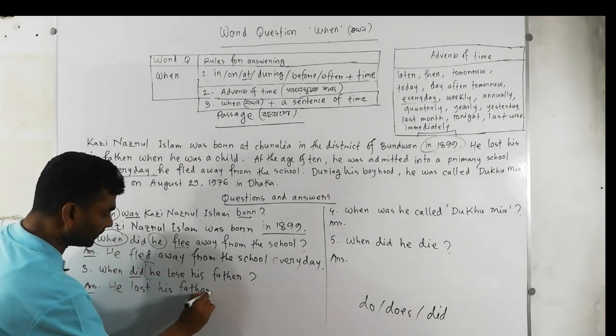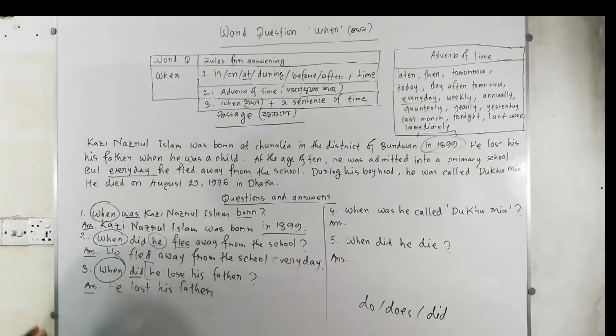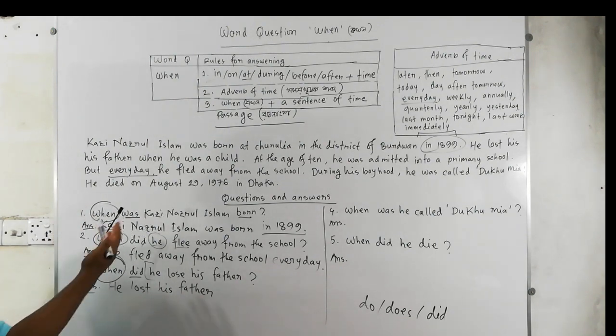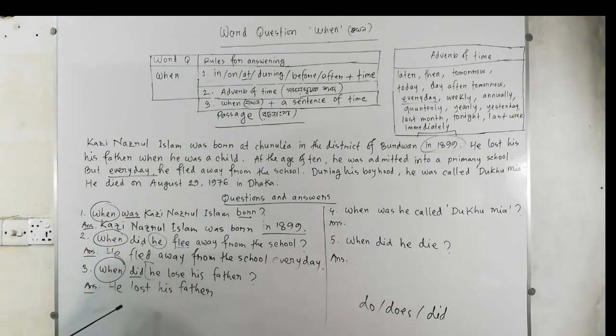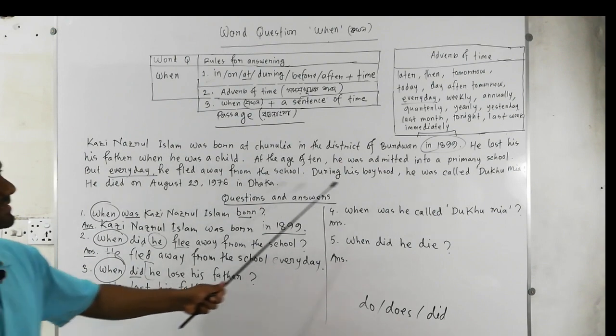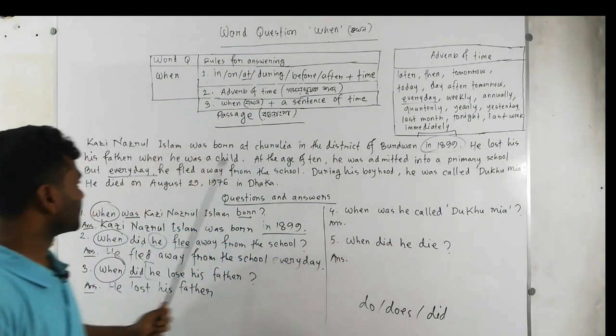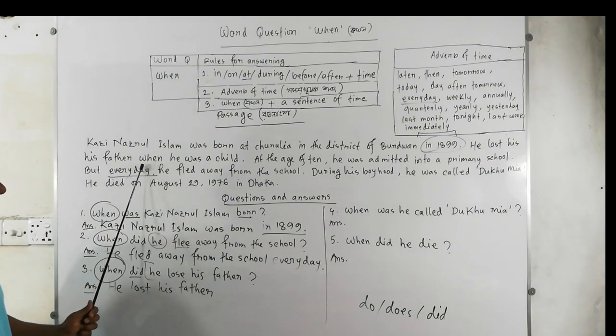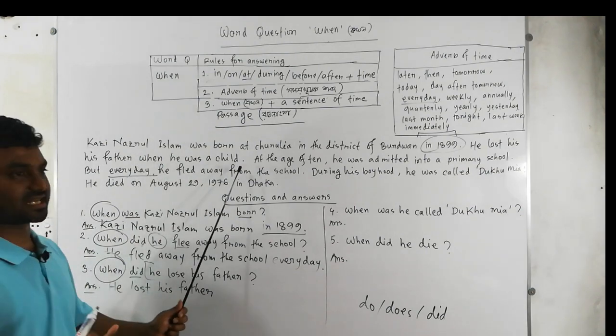He lost his father when? When? Okay, take a look back in the passage. We're going back to the passage. Here we go. Where is this sentence located? Find out it. Okay, here we go. This is the second. He lost his father. It is matching. There is no change. And after this sentence, we have when he was a child.